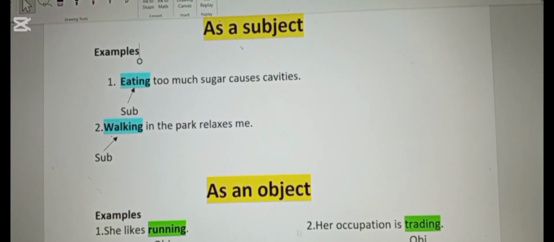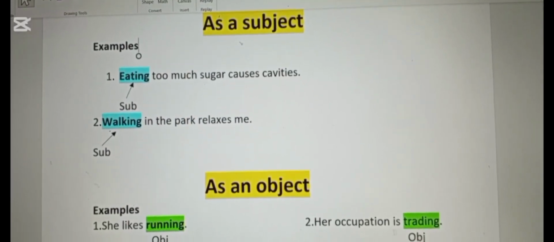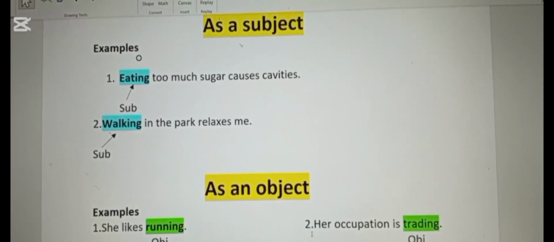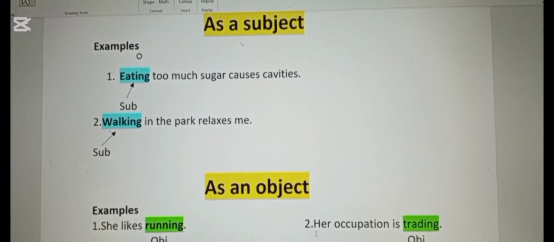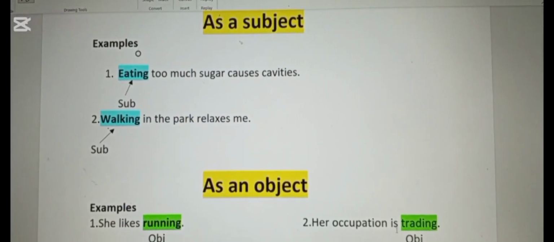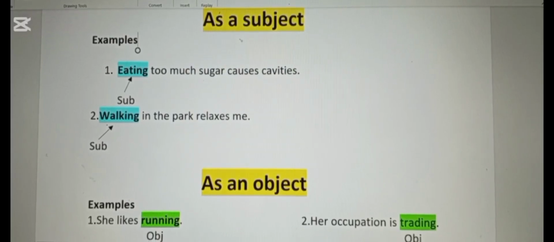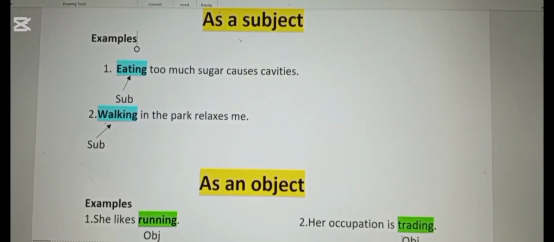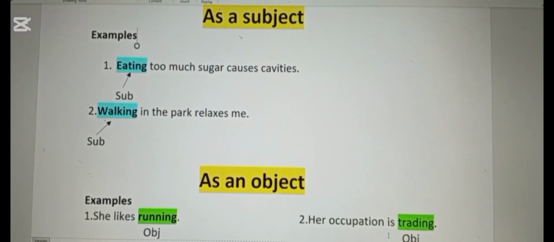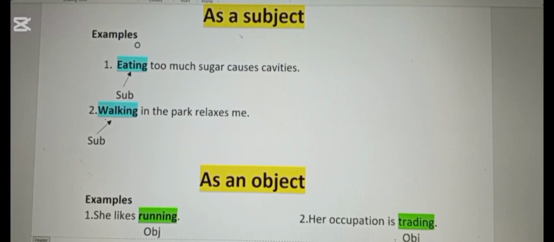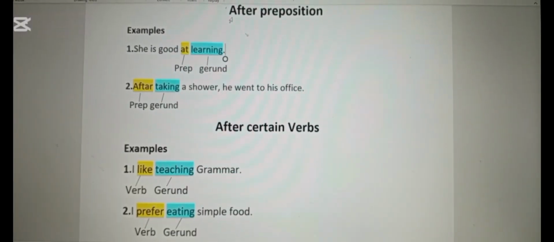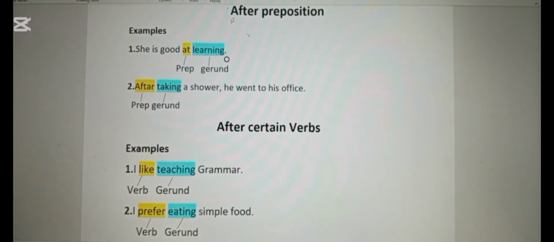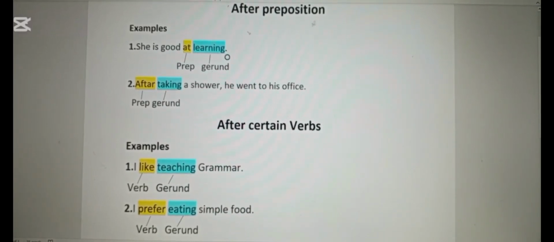Okay, look at example number 2. Her occupation is trading. Her occupation is the subject, is is the verb, and trading is our object. Now, in this sentence, you may see that we have used a gerund in place of an object. We haven't used it as a continuous tense. That was it about the gerund as an object. Now let us move on with the third use of gerund, that is after a preposition.